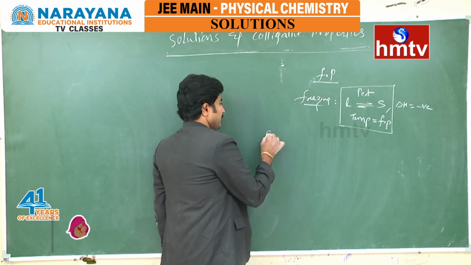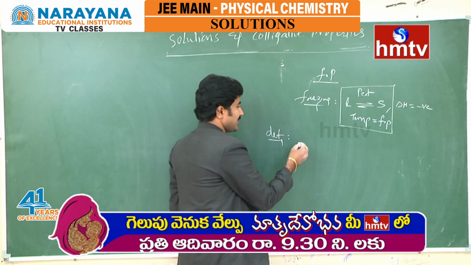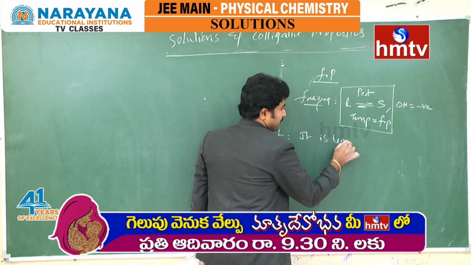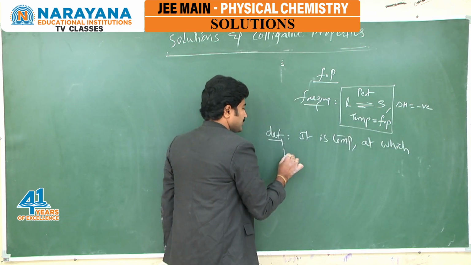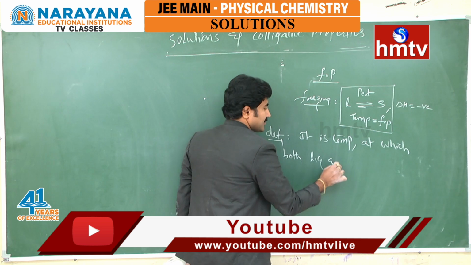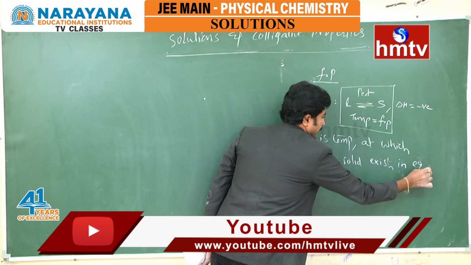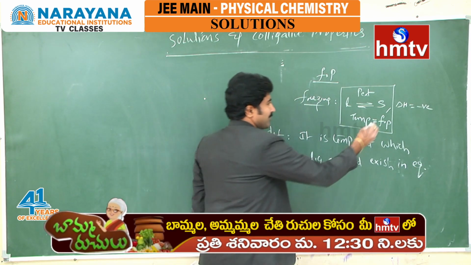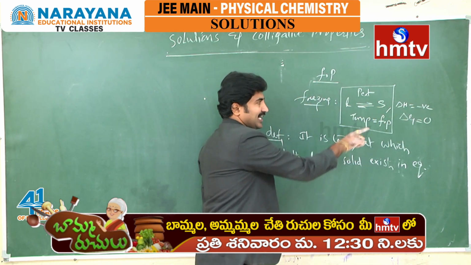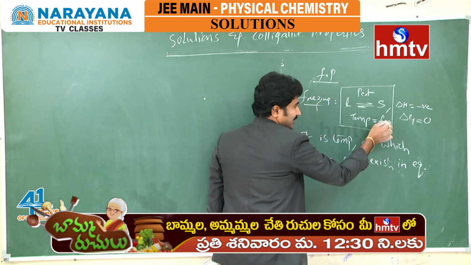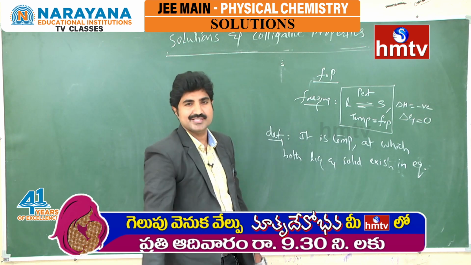So what is the exact definition of freezing point? Similar to the boiling point, it is a temperature at which both liquid and solid exist in equilibrium. What is the equilibrium condition? Delta G must be 0. So where these two are in equilibrium at a given external pressure, that temperature is called the freezing point.